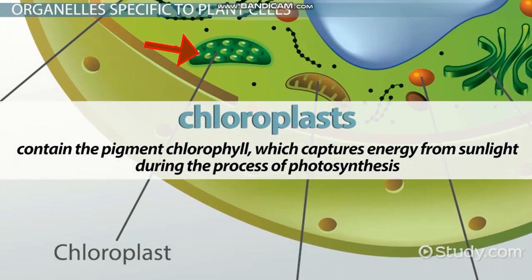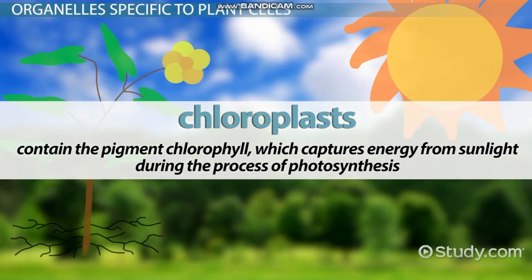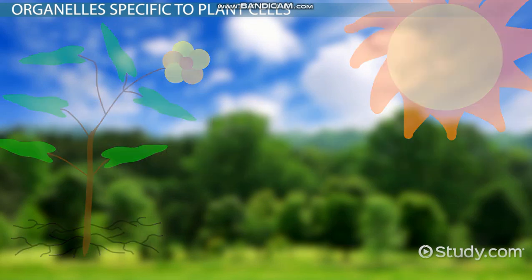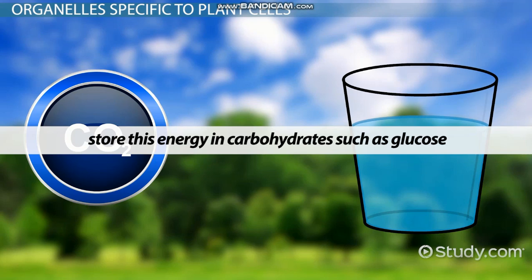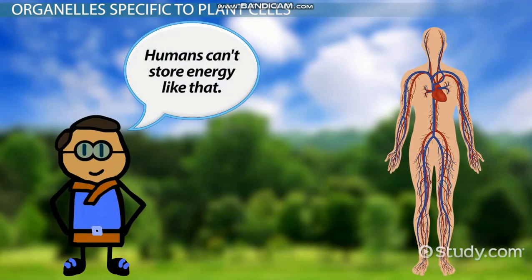Chloroplasts contain the pigment chlorophyll, which captures energy from the sunlight during the process of photosynthesis. Then, using the reactants carbon dioxide and water, the chloroplasts store this energy in carbohydrates such as glucose. We do not have any equivalent of this organelle.